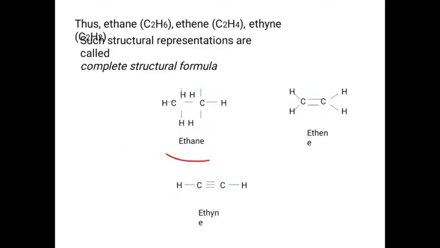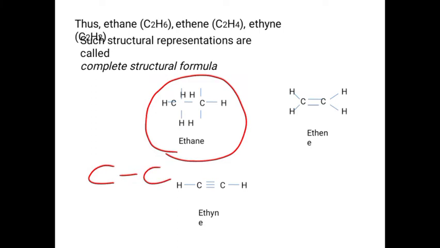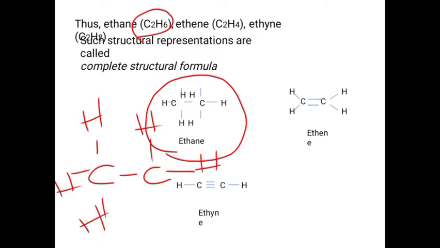For example, ethane. We know ethane consists of 2 carbons, so first we draw 2 carbons. Ethane's formula is C2H6, so 6 hydrogens are there, and we have to distribute the 6 hydrogens over both carbons. So we are drawing the complete structure of the compound. Such a structure is known as the complete structural formula.